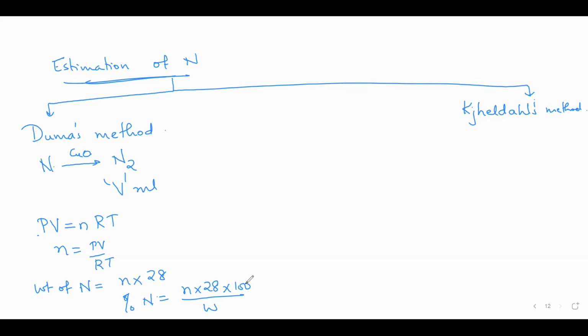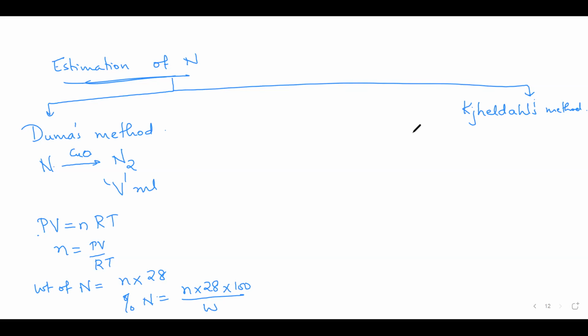So I think this method you have understood. Now I'm going for the Geldahl's method. Done, ma'am. Okay. Geldahl's method में क्या करते हैं?